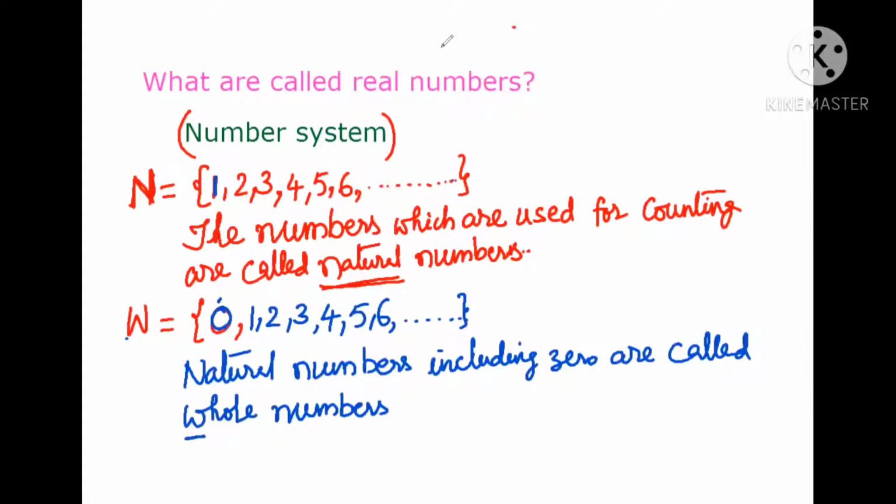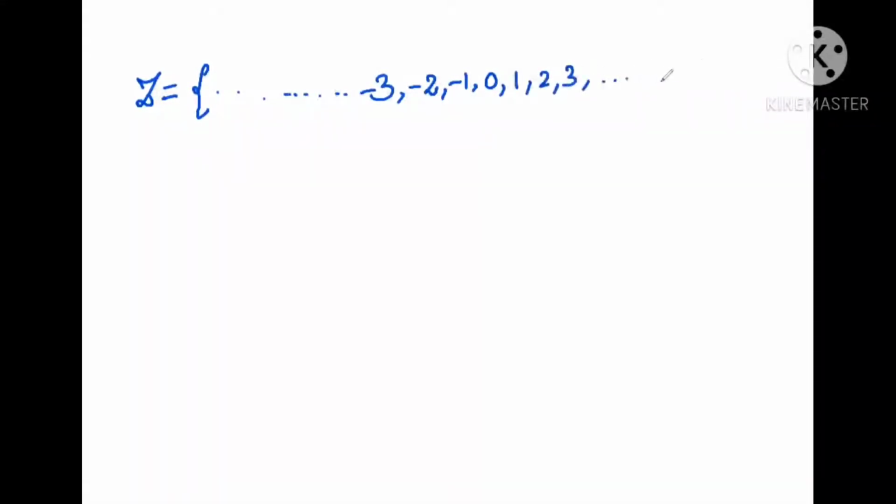Next, integers. The set of integers means minus infinity, minus 3, minus 2, minus 1, 0, 1, 2, 3, and so on. Here, these are positive integers and these are negative integers, and this is 0, neither positive nor negative.